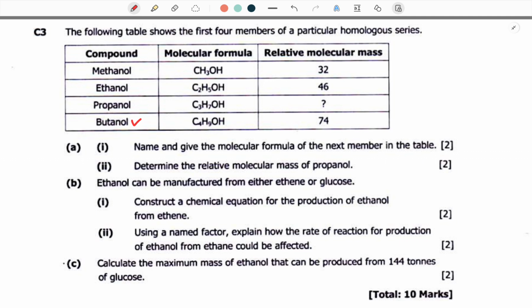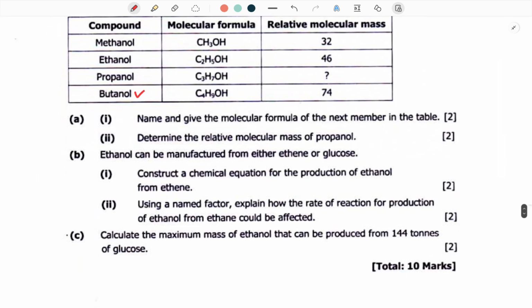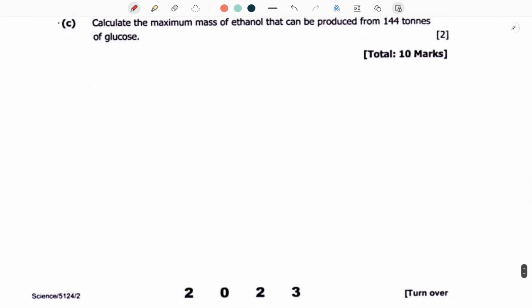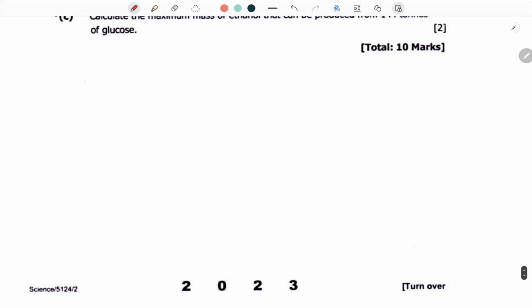Now, how exactly is pentanol going to be illustrated? So, this is what you're going to do. We know that our next molecule is going to be pentanol. Now, how is the molecular formula going to be? We know that alcohols follow this formula: CnH2n+2O, right? And pent is simply 5 carbon atoms. So you are going to put your 5 here.